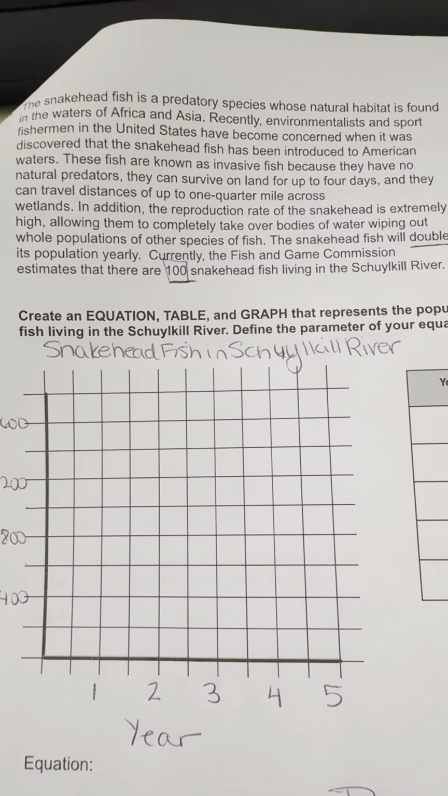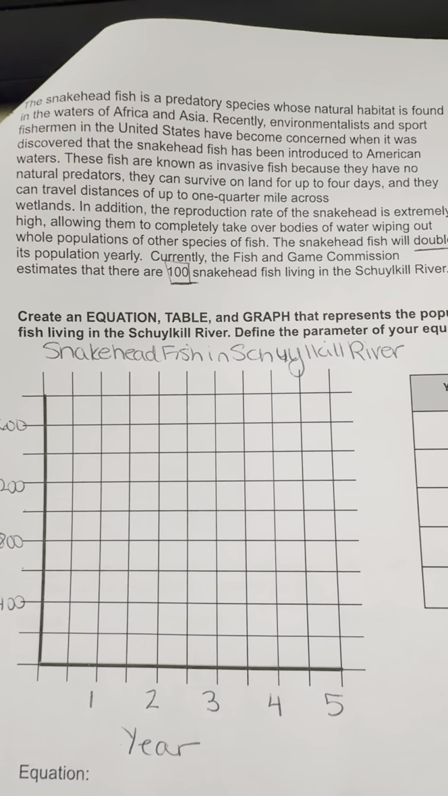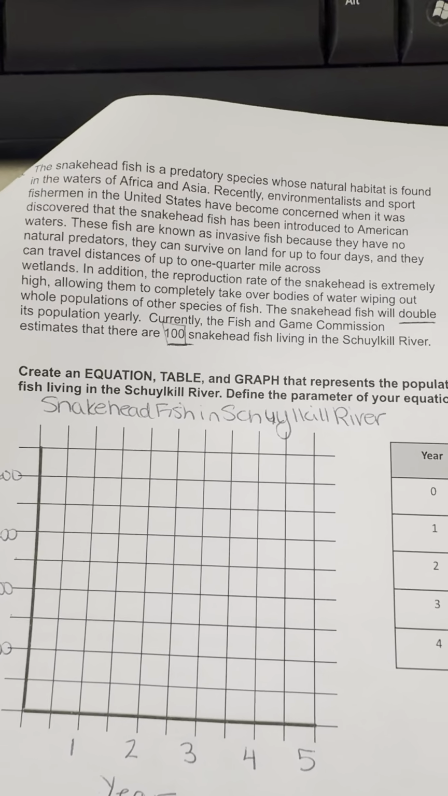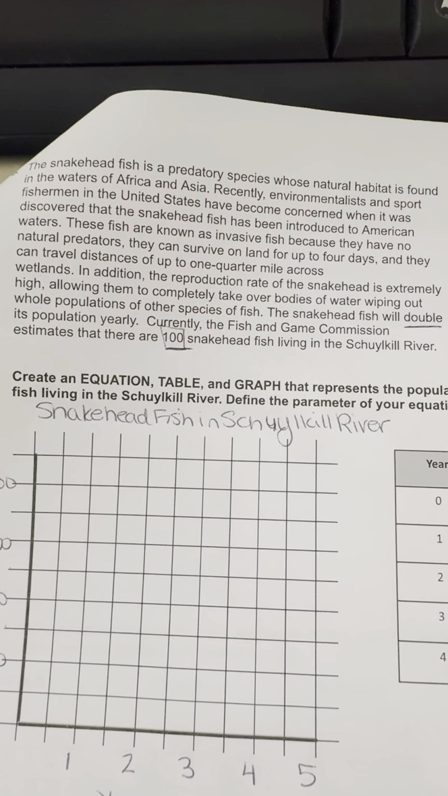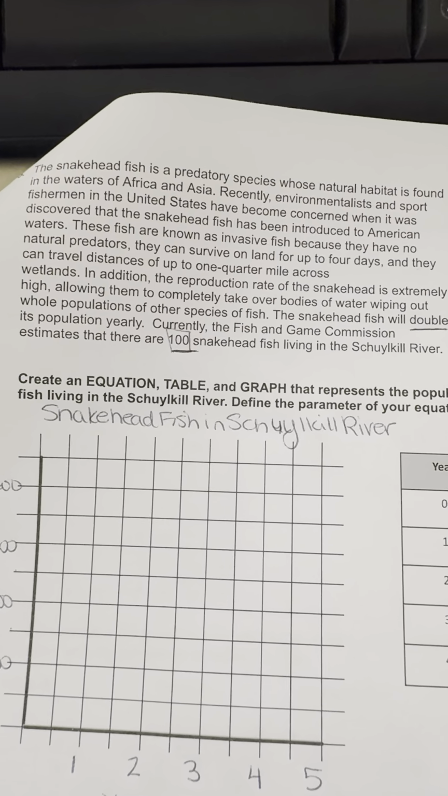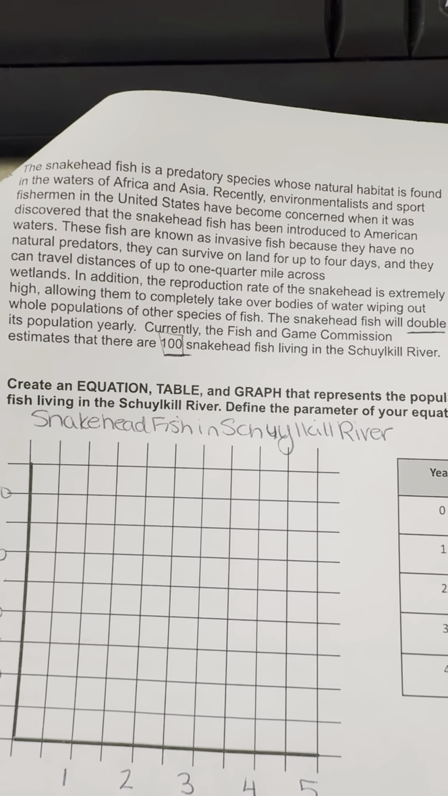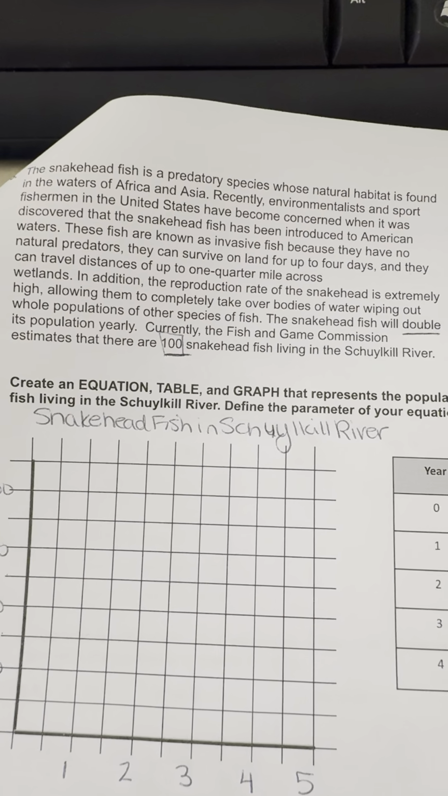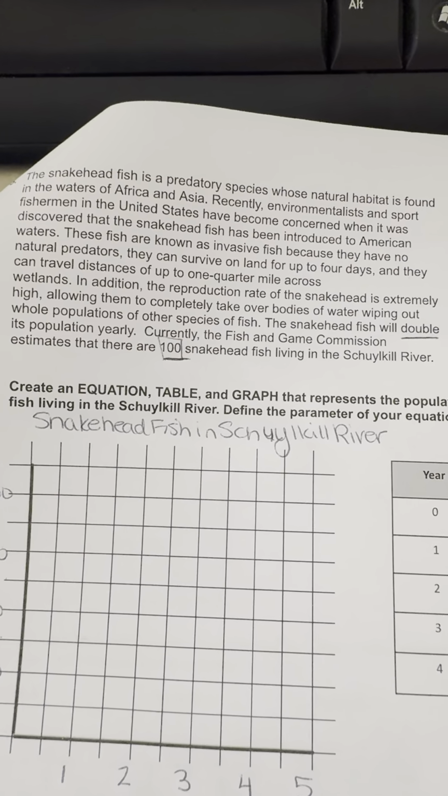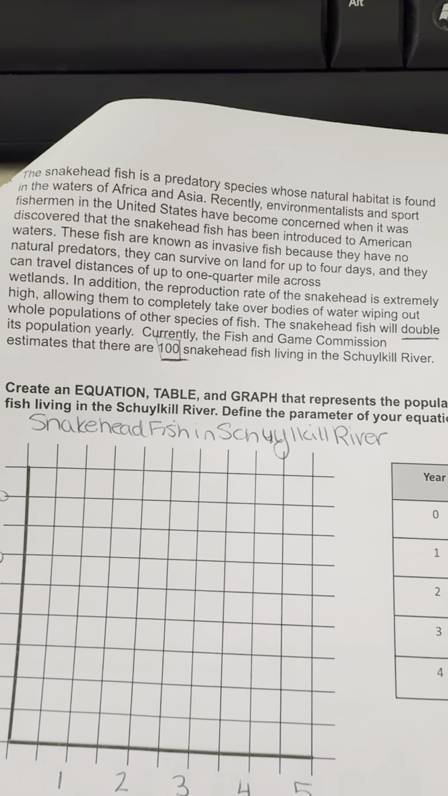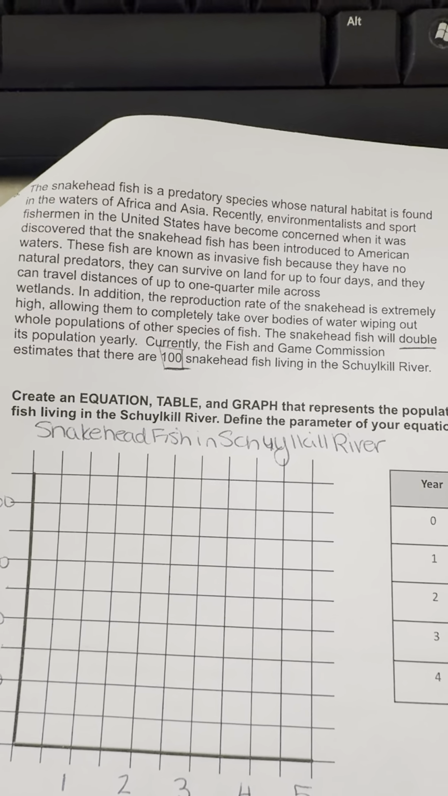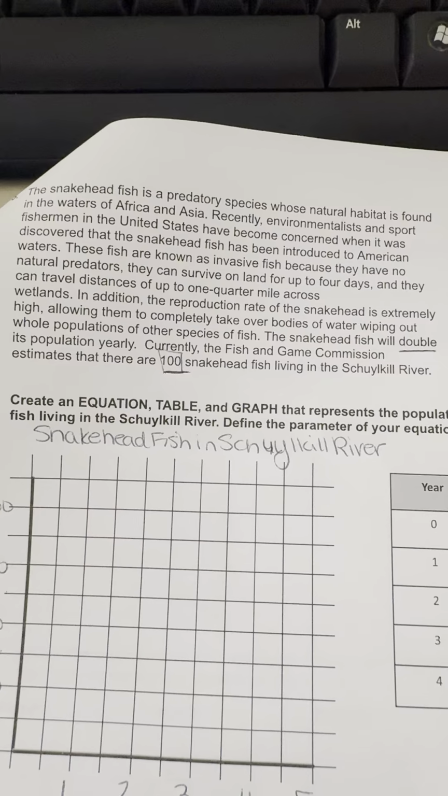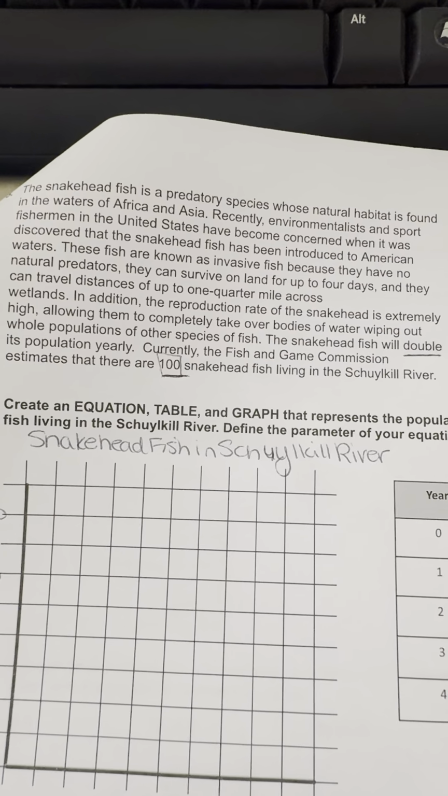So we have the snakehead fish, which is a predatory species with a natural habitat found in the waters of Africa and Asia. Environmentalists recently found, with sports fishermen in the United States, they've become concerned with the discovering of snakehead fish that have been introduced into the American waters. These were known as invasive species of fish because they have no natural predators, and they can survive on land for up to 4 days, and they can travel distances up to 1/4 of a mile across wetlands. In addition, the reproduction rate of the snakehead is extremely high, allowing them to completely take over bodies of water, wiping out whole populations of species of fish.